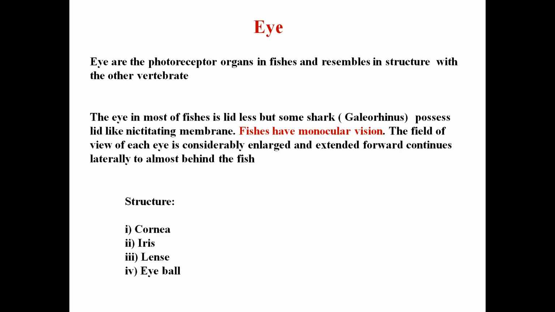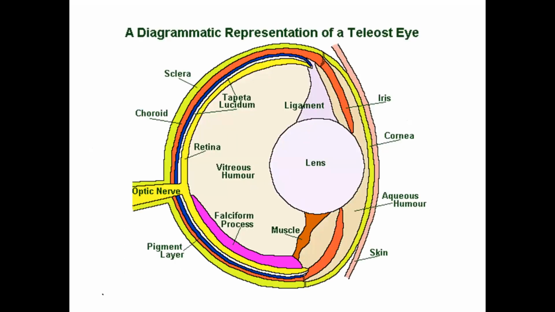Now the structure of the eye. Like other vertebrate eyes, it has basically four parts: the cornea, the iris, lens, and the eyeball. Here this is a typical teleost eye structure. The outermost one is the skin or the nictitating membrane, which covers the fish eye, followed by the cornea.